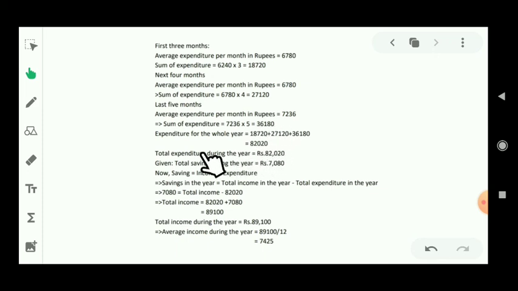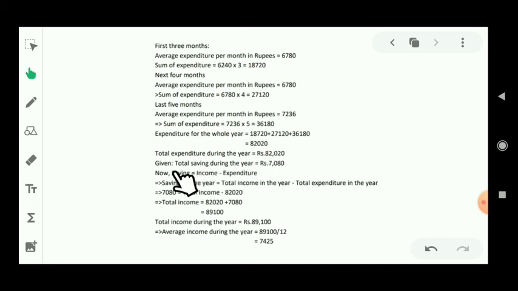Now after this you have to total the expenditure for the whole year, that means 18720 added with 27120, and added with 36180, that means 82,020 is the total expenditure for the whole year.